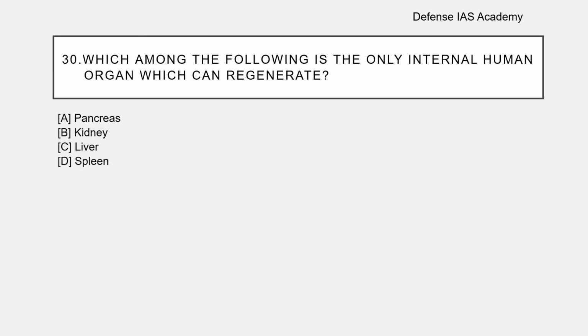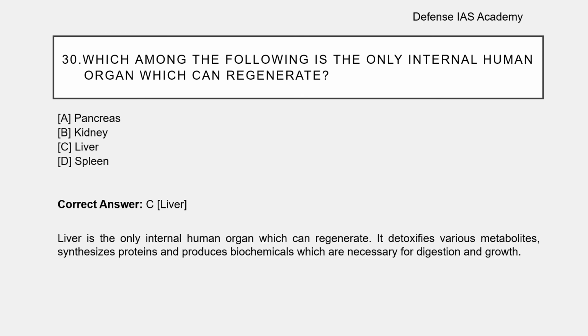Question number 30. Which among the following is the only internal human organ which can regenerate? The options are: option A, pancreas; option B, kidney; option C, liver; option D, spleen. The correct answer is option C, liver. Liver is the only internal human organ which can regenerate. It detoxifies various metabolites, synthesizes proteins, and produces biochemicals which are necessary for digestion and growth.